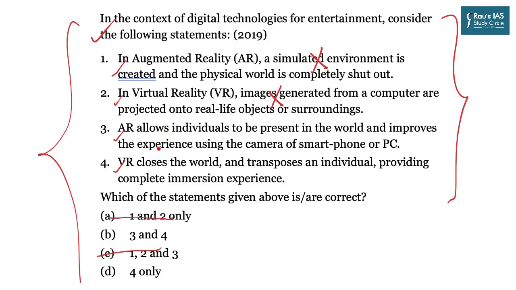Let's check out the third statement. AR allows individuals to be present in world and improves the experience using the camera of a smartphone or PC is actually correct. Since 4 is there in both the options, the right answer was B. So you can see that for the terms which appear in the newspaper, a very basic question on the understanding of those terms is asked. And so it is not required to go into much detail. Let us now move on to the next article.